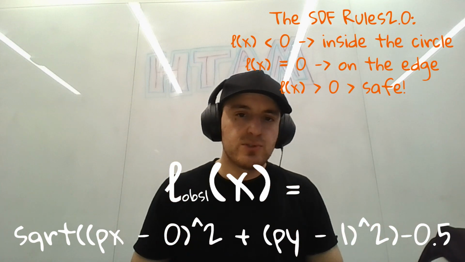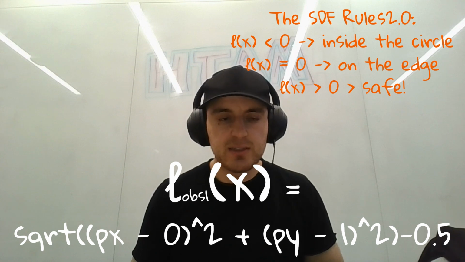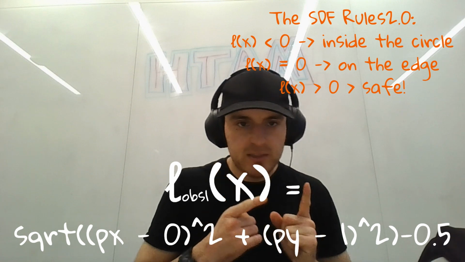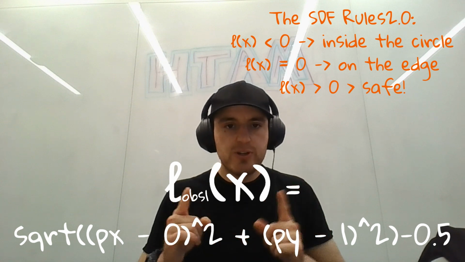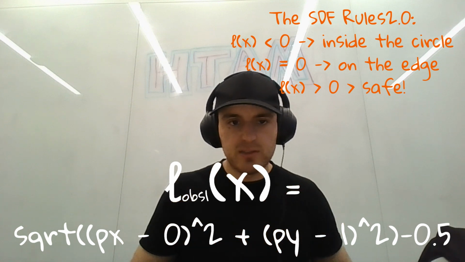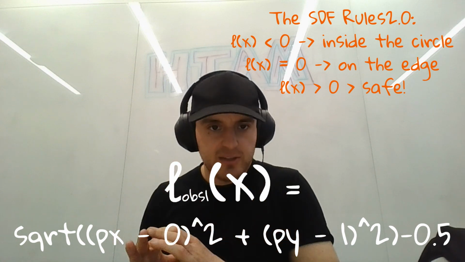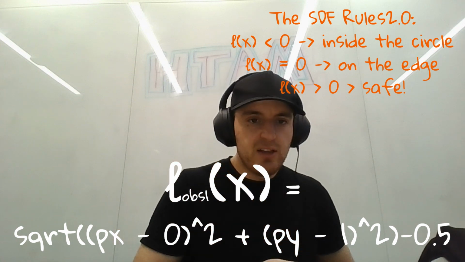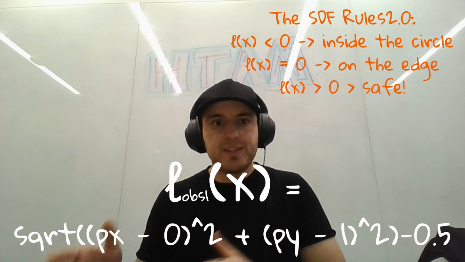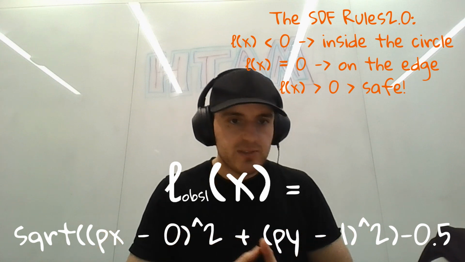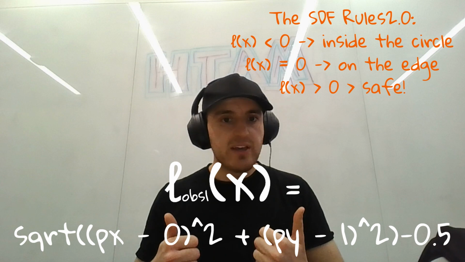So now again, let's repeat our fundamentals so we really get this, right? If this L of x is less than 0, if this equation we just came up with evaluates to something negative, that means the state is inside the circle. If L of x equals 0, it means we're on the edge. And if L of x is greater than 0, it means we're safe.